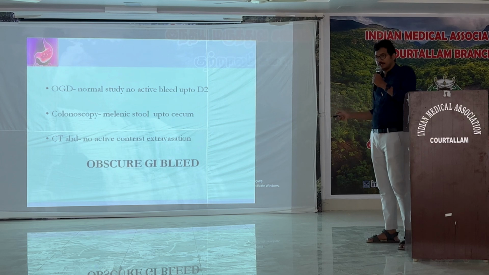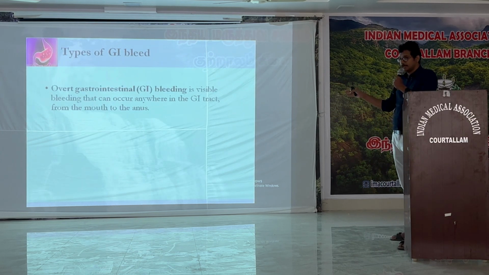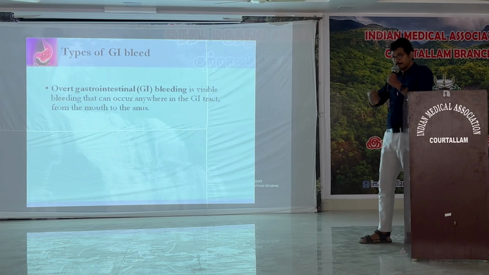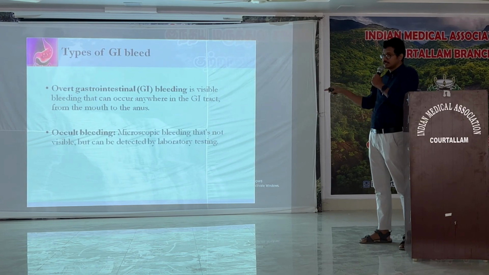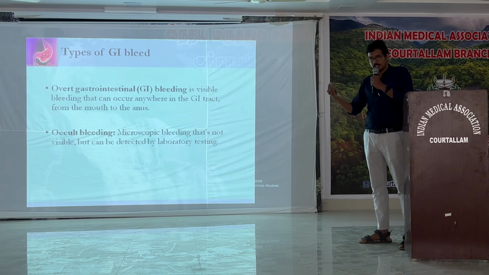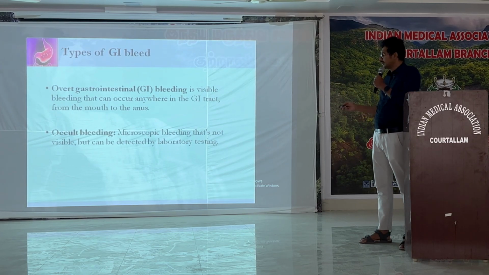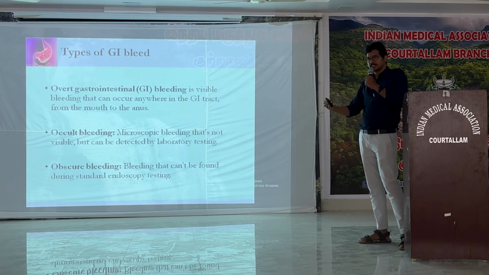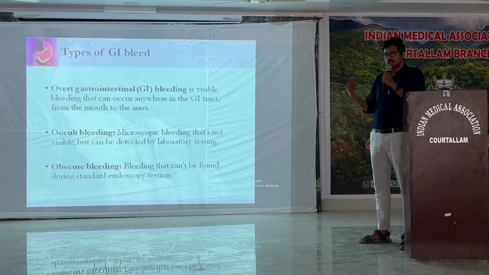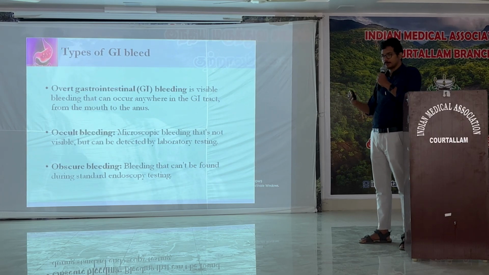In any GI bleed, we classify them into overt and occult. In overt GI bleed, usually the patient comes with hematemesis or frank blood in stools, whereas an occult GI bleed usually comes with a history of anemia, and we don't have the exact symptom of a GI bleed. Whereas obscure GI bleed is when we work up the patient for a GI bleed but are not able to identify the etiology on basic endoscopy, colonoscopy, or CT scan.